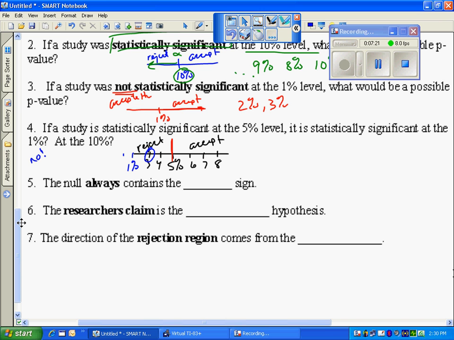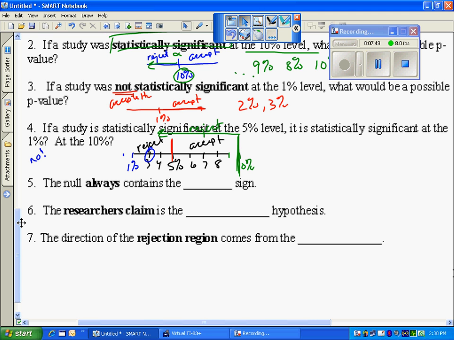Does it mean I'm significant at the 10%? Well, 10%'s up here. So if I'm significant at 10, this whole side would be my reject, so I would also be significant at the 5. So if it's significant at the 10, okay, 5% is below 10, so yes, I would be. That's kind of a trick question. There's one similar to that in picking p-values, but not quite that much analysis needs to take place.